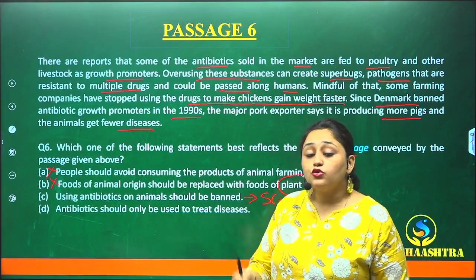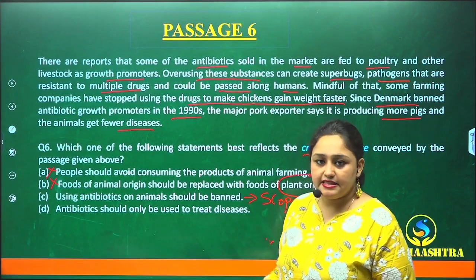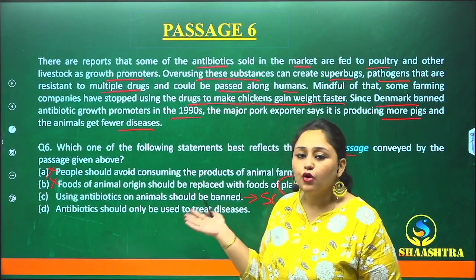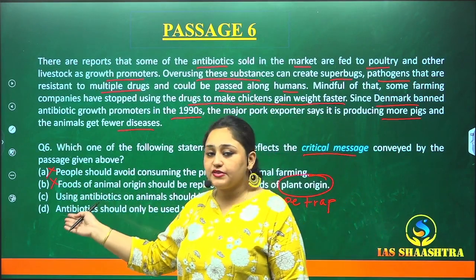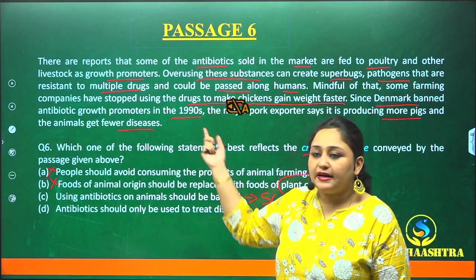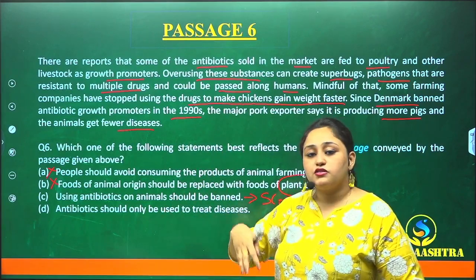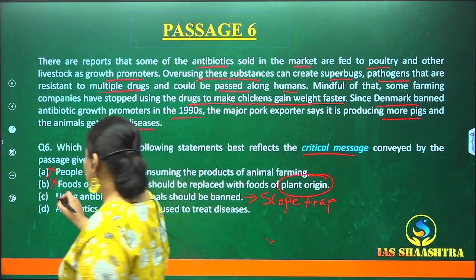So we cannot use it as growth promoters, but we can use it as medicines for treating diseases. So this point is a complete scope trap. If you select this, firstly it is a scope trap, secondly it is nowhere written in the passage, and third, you have thought it on your own, so it will be cancelled.